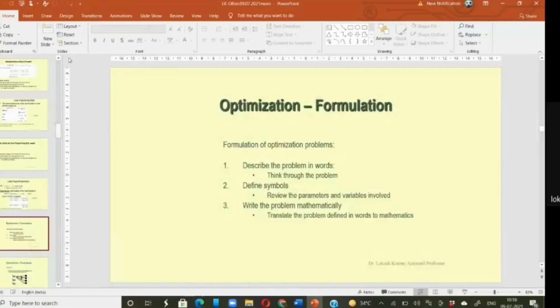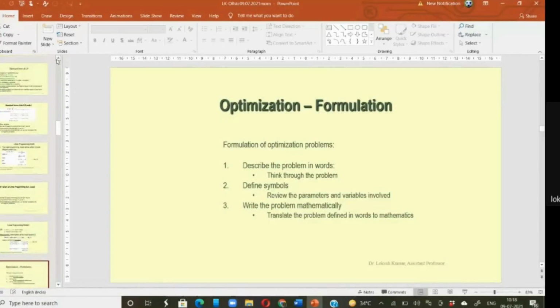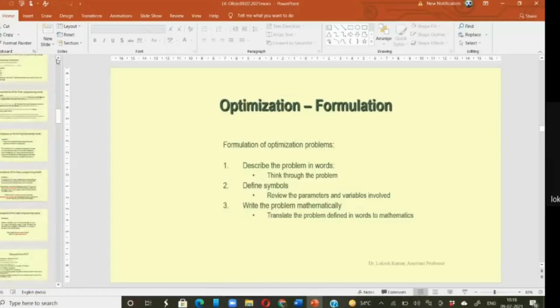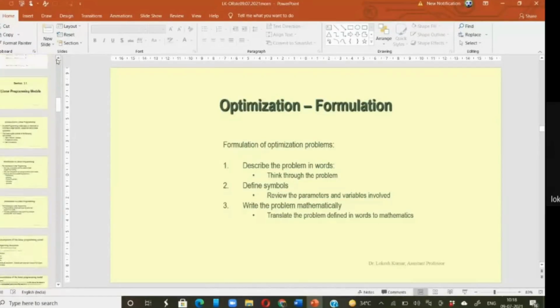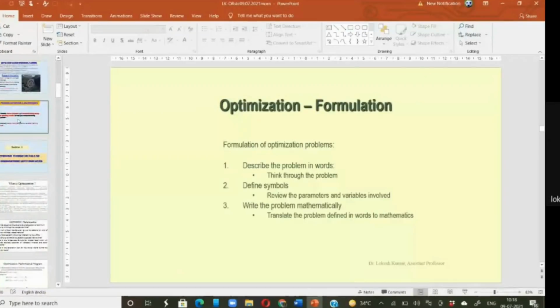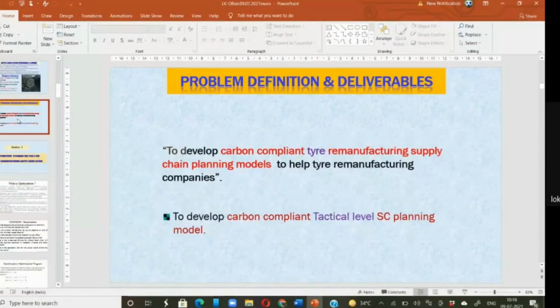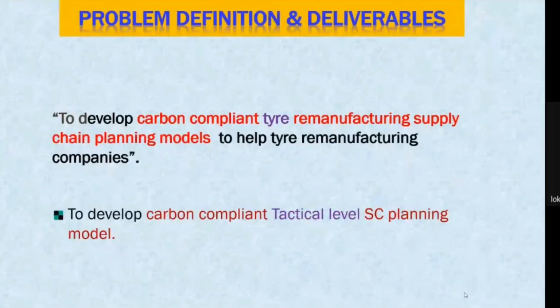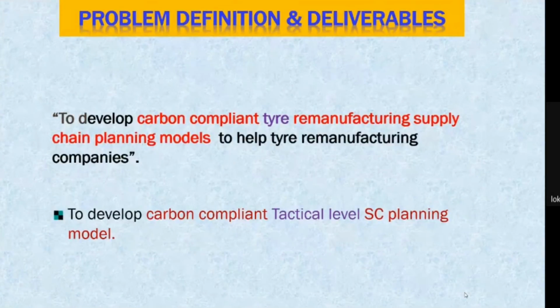So you can see again, we have described here the problem in words: to develop carbon compliant tire remanufacturing supply chain planning models to help tire remanufacturing companies. So what we are going to do is develop a carbon compliant tactical level supply chain planning model.